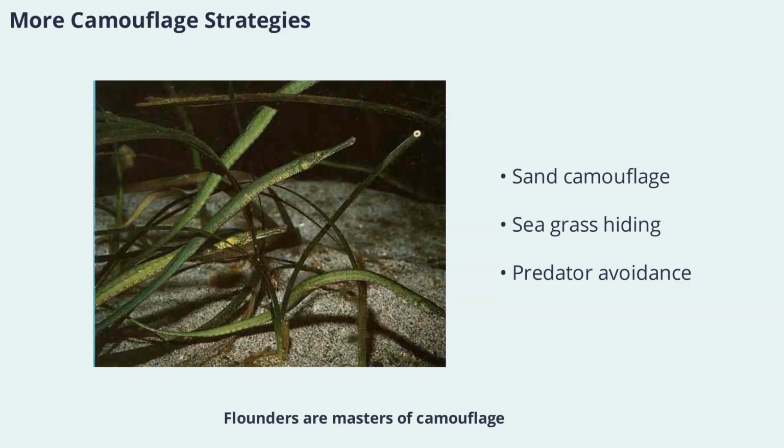Flounders are masters of camouflage, blending seamlessly into the sandy sea floor. Bay pipefish hide among waving sea grasses, their thin bodies making them nearly invisible. These strategies help fish avoid predators and increase their chances of survival in competitive environments.